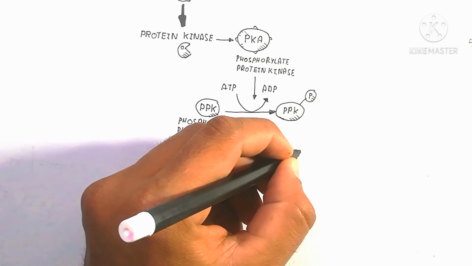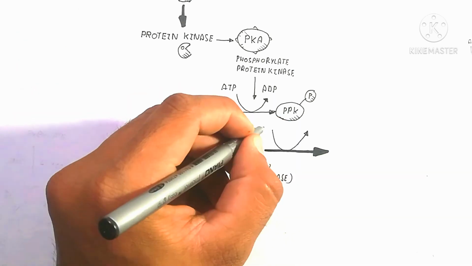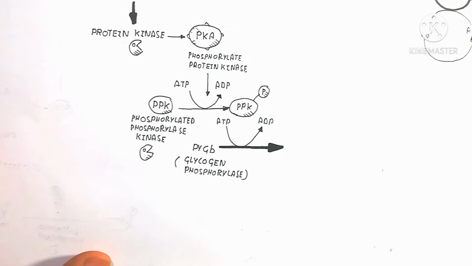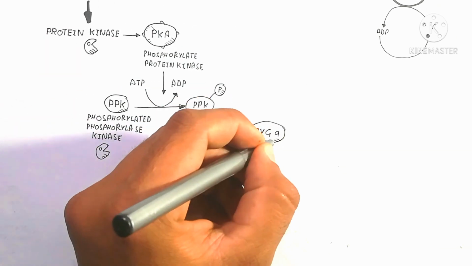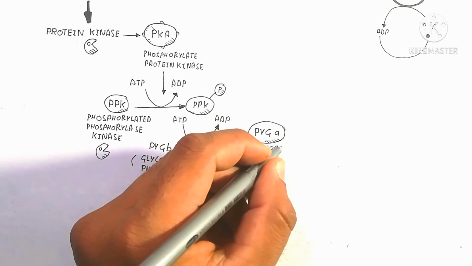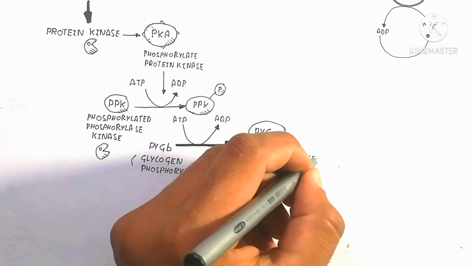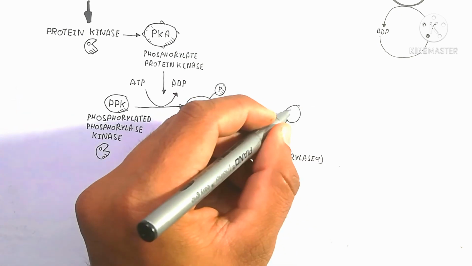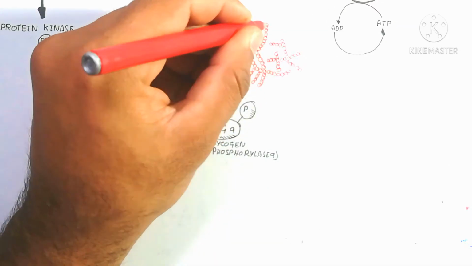So this kinase has a phosphate group attached, and this will stimulate the glycogen phosphorylase. So this glycogen phosphorylase enzyme PYGB is stimulated by ATP to produce PYGA, that is known as glycogen phosphorylase A, and that is the phosphorylated form.